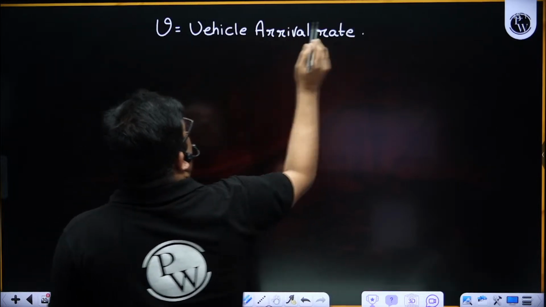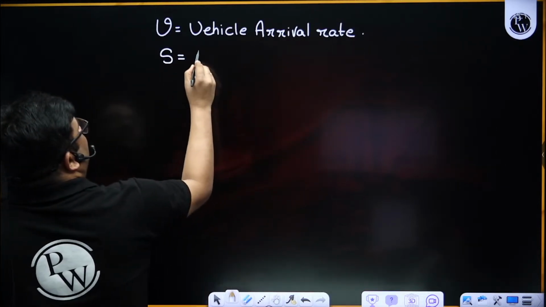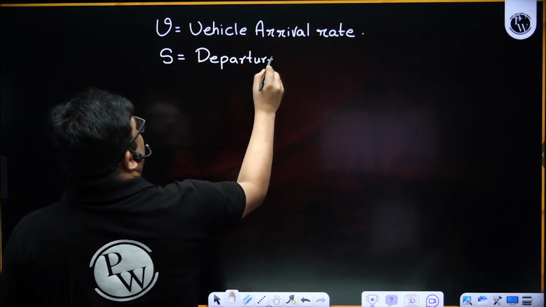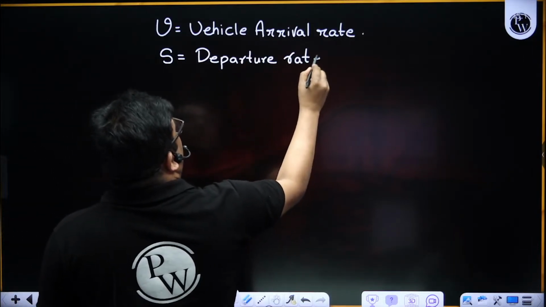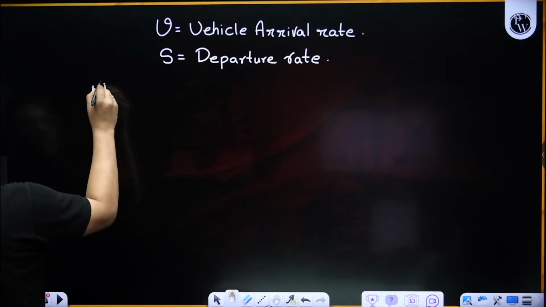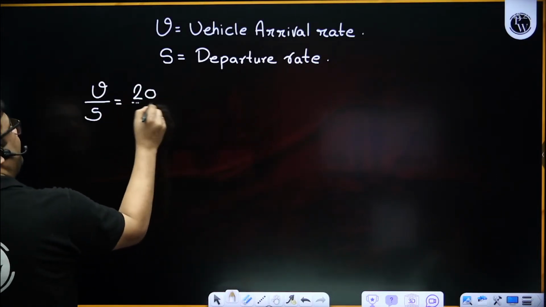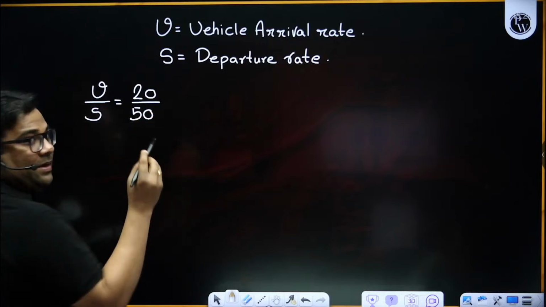Then they will give you the departure rate. Here they have written another name for it, that is service rate. So what do you do? First you find out V by S. Here we found V by S, it was 20 by 50. So 20 by 50, how do we solve it?